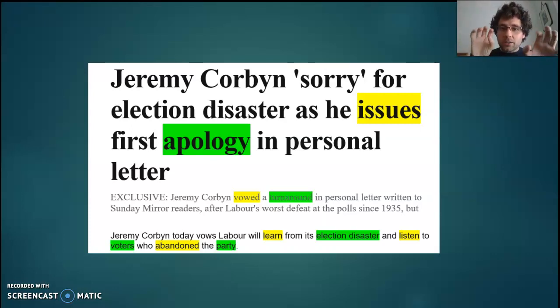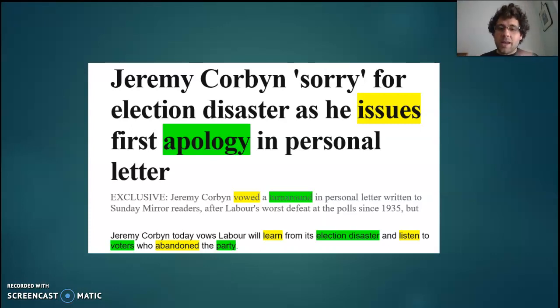So in that case, I'd call it a copular verb. I know vowed is a tricky one because in some ways it's dynamic. It's something that he's done, but I think it's more of a state of being in this case. It's something that he's promising, sort of going forward. What is he promising? What's your complement? A turnaround. That's what's going to come.